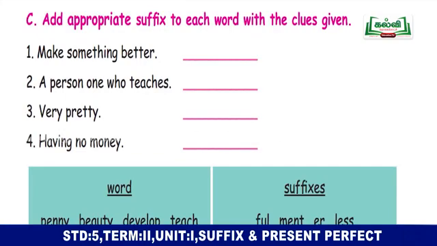Good students, let us move to the third activity. Add appropriate suffix to each word with the clues given. Children, you have to pick out one word from each box. In the first box, words are given. In the second, suffixes are given. You have to join one word from each box and, using the clues given, create a new and correct word.